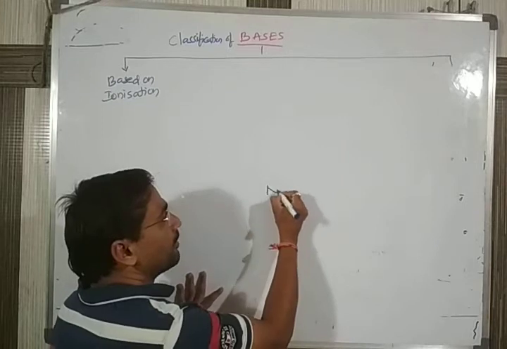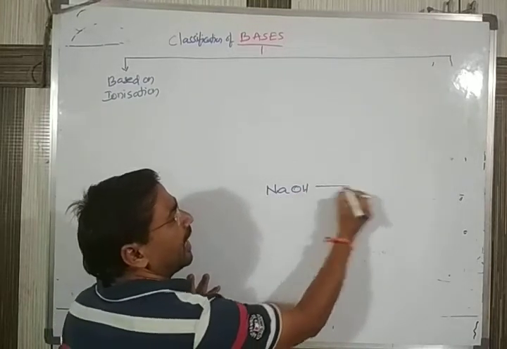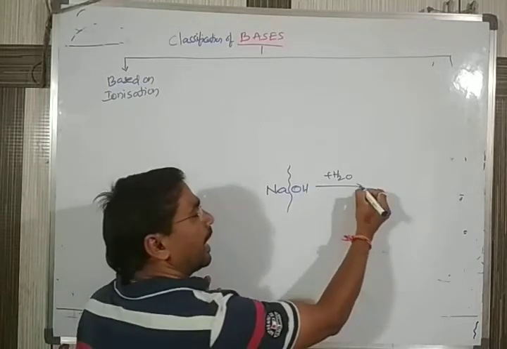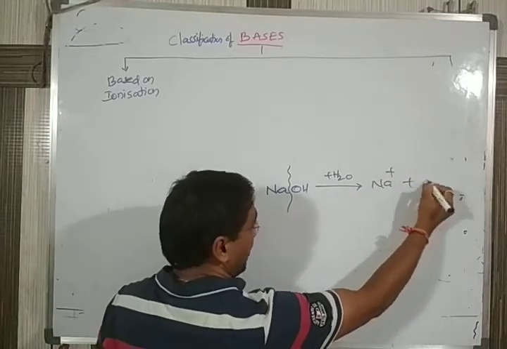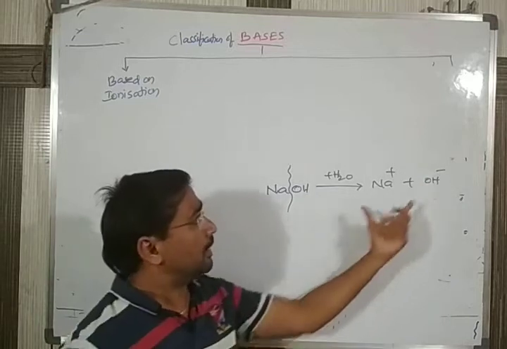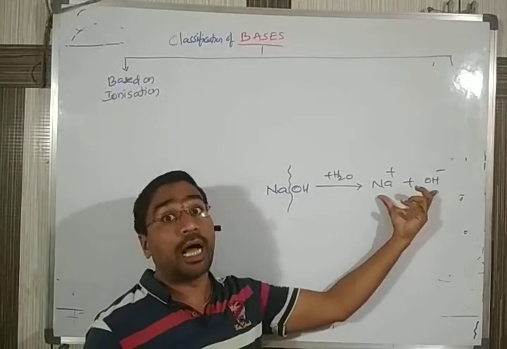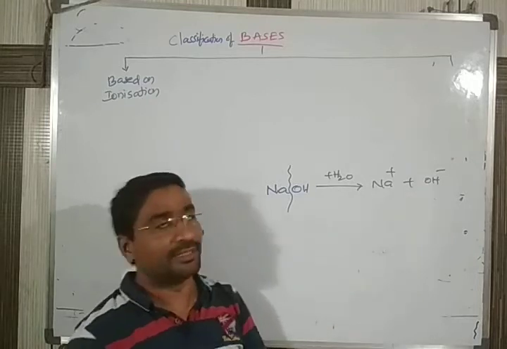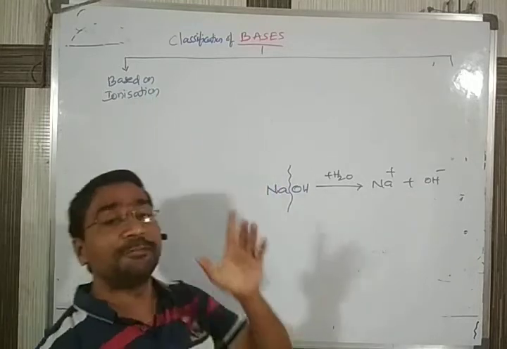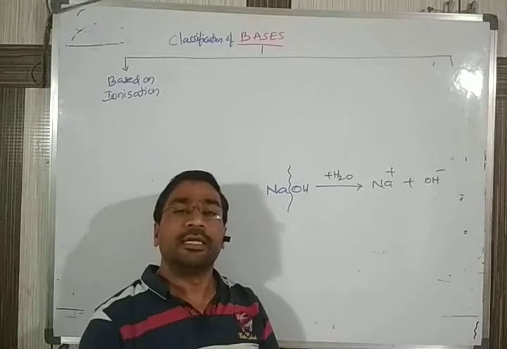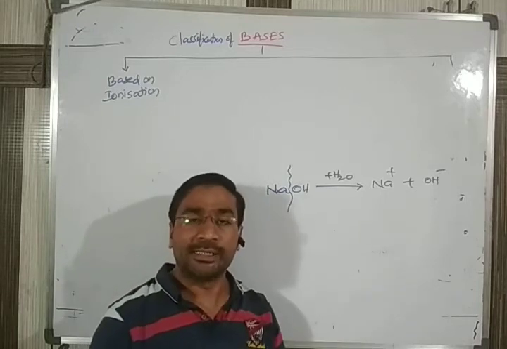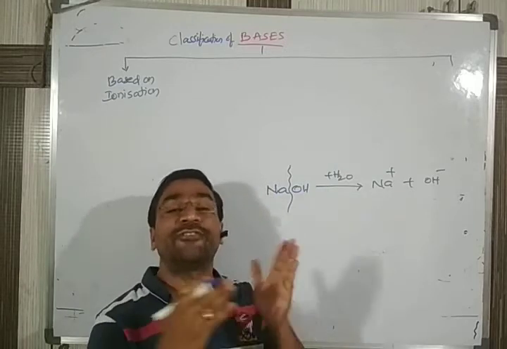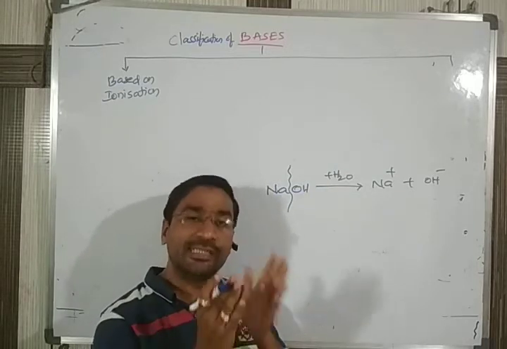The example I was saying is NaOH. If you add a little bit of water, the compound will divide and give rise to Na+ and OH- ions. Now the substances you are getting are ions. The process of getting ions is called ionization. So the first one is based on ionization. If you are taking a base and add water to it, is it ionizing fast or is it ionizing slowly?